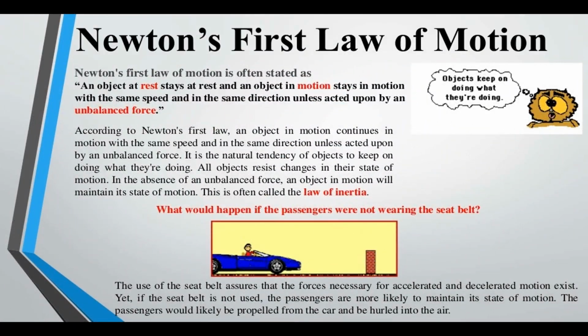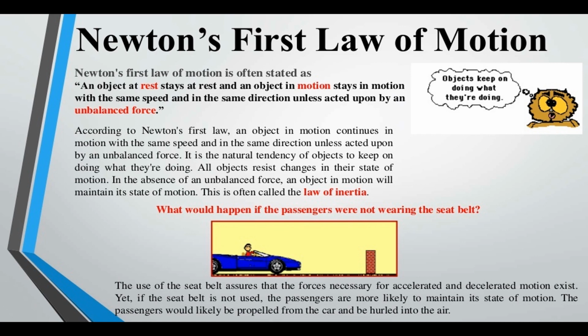Newton's first law of motion. Newton's first law of motion is often stated that an object at rest stays at rest and an object in motion stays in motion with the same speed and in the same direction unless acted upon by an unbalanced force.